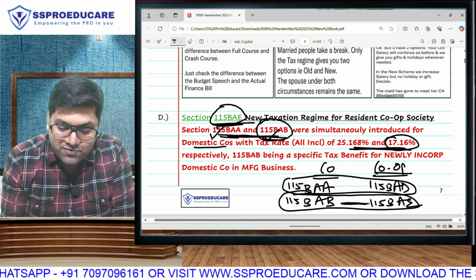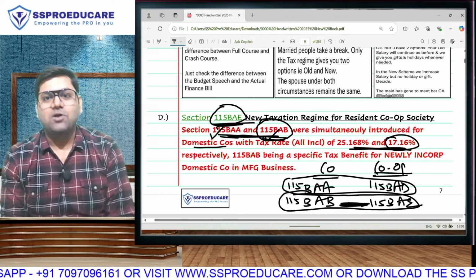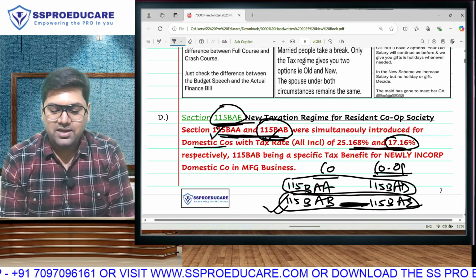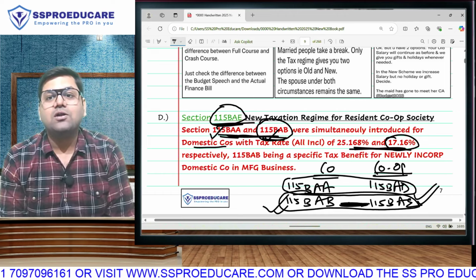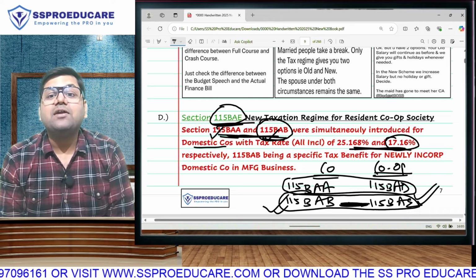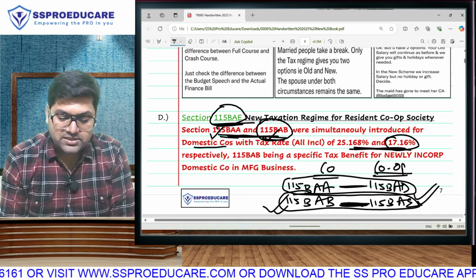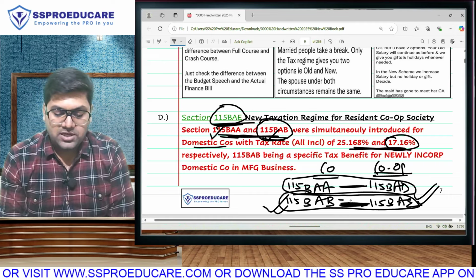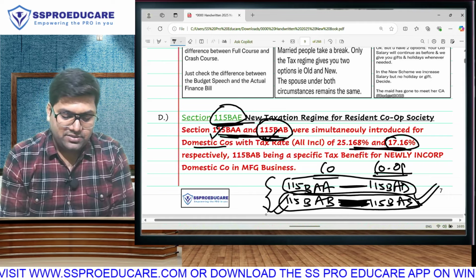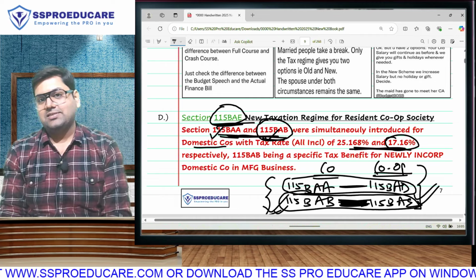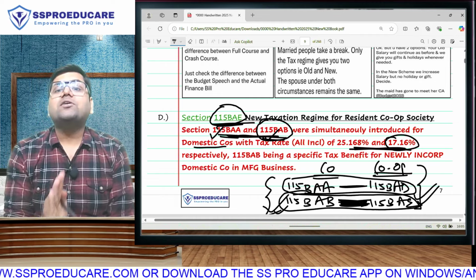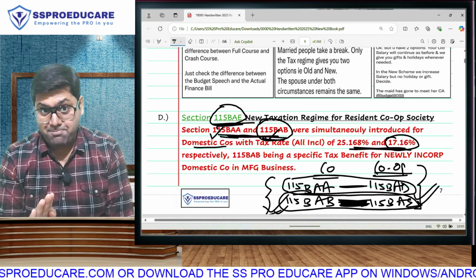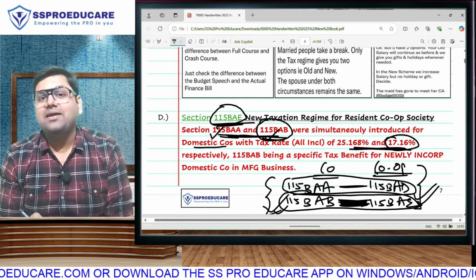All conditions for getting the concessional rate are the same. Whatever conditions are written in BAB are also applicable for BAE. That means these 2 sections have more similarity. In these 2 only the assessee is the same, everything else is different. So whatever conditions were written in BAB are repeated in BAE.